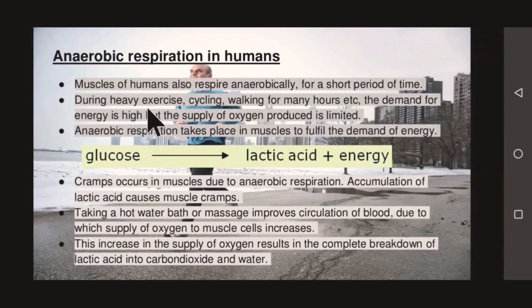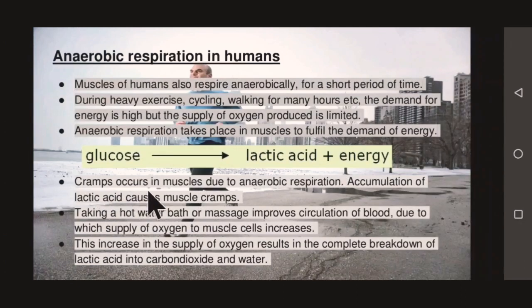During heavy exercise, cycling, walking for many hours, etc., the demand for energy is high, but the supply of oxygen is limited. So anaerobic respiration takes place in muscles to fulfill the demand of energy. Under such conditions, glucose is broken into lactic acid and energy is released, again in the form of ATP.